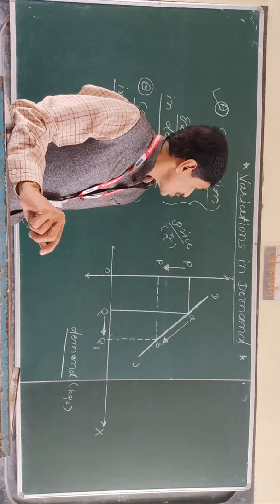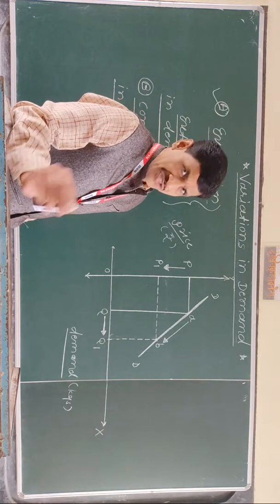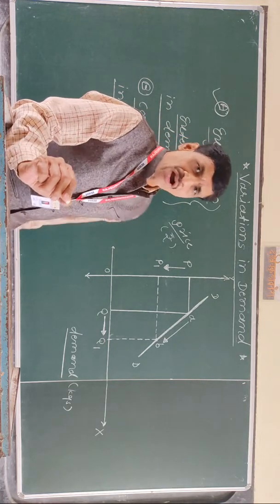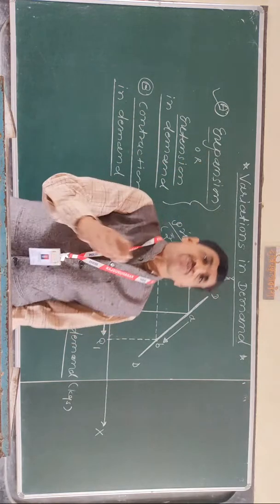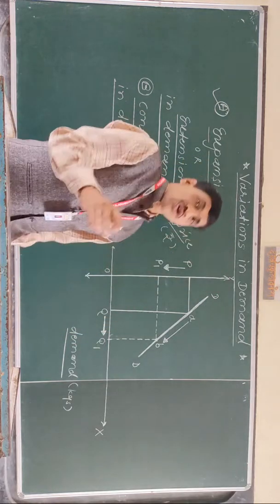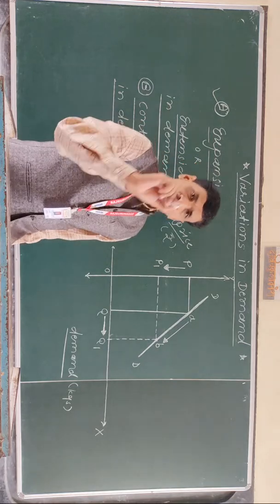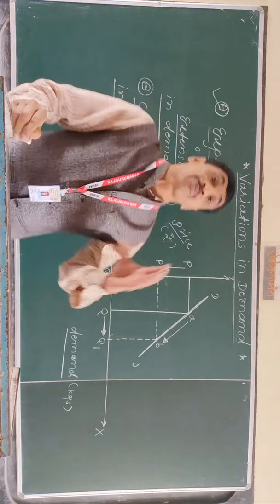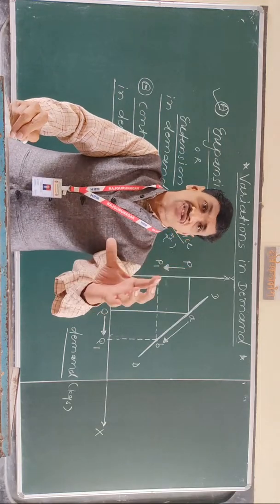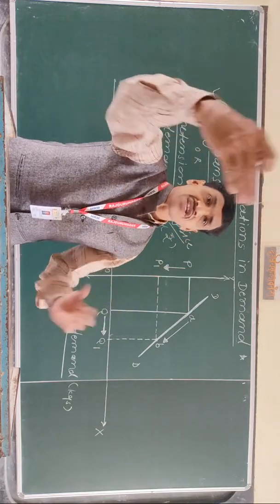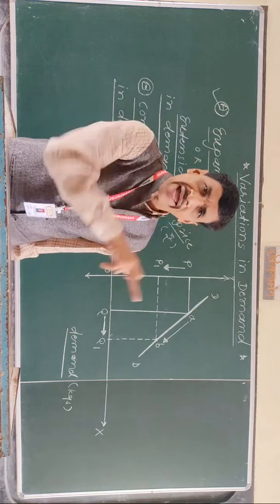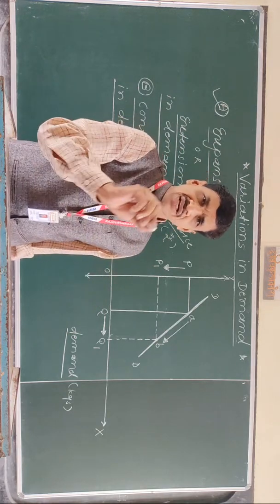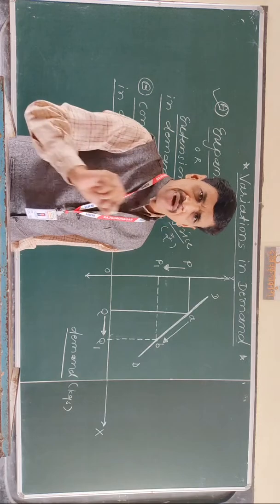What is the simple meaning of extension or expansion in demand? Other factors remaining constant, when price of commodity falls, then demand increases or rises. It is called extension or expansion in demand.